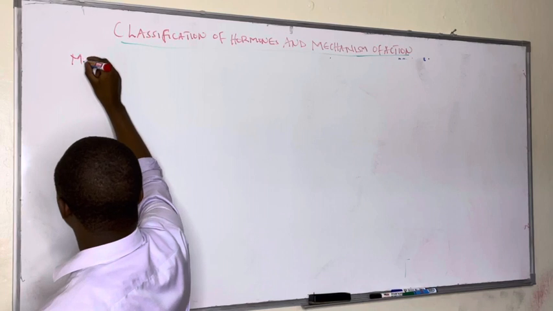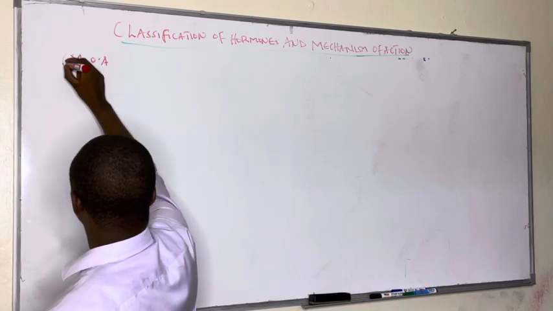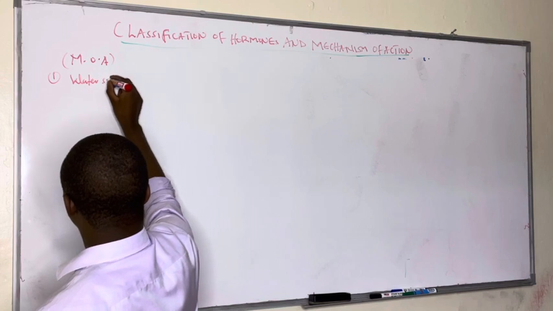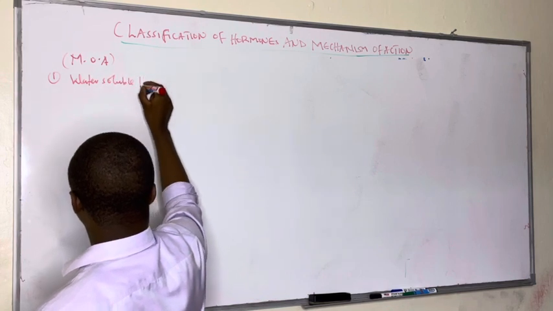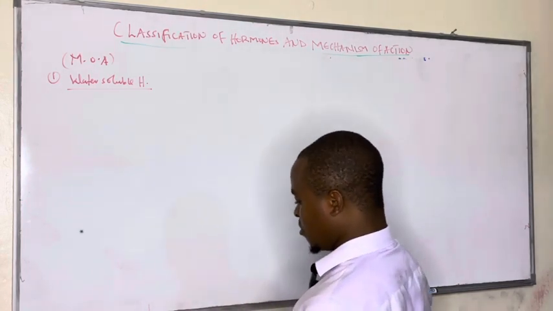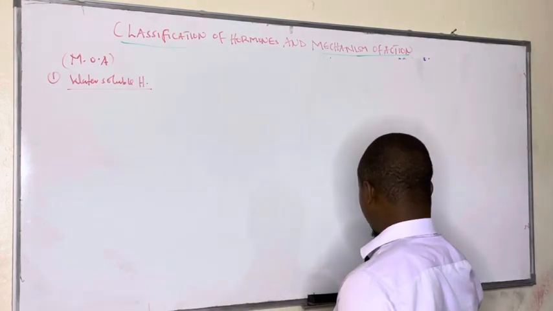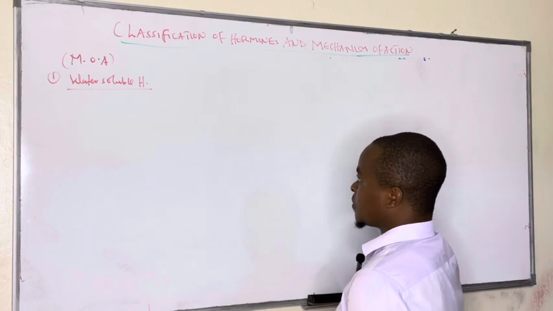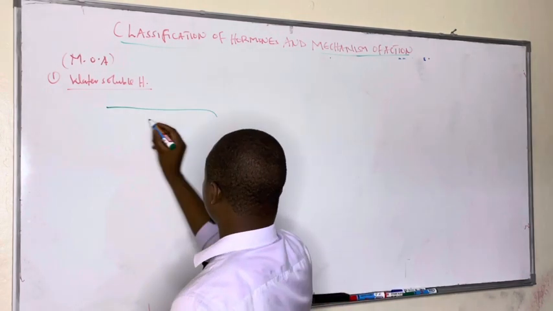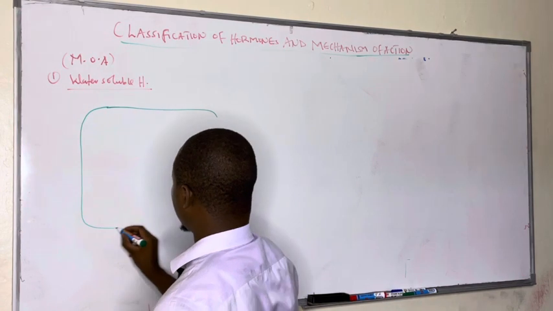So, mechanism of action, and I want to begin with water soluble hormones, which we said have their receptors on the surface. If I can draw a cell, this is a cell.